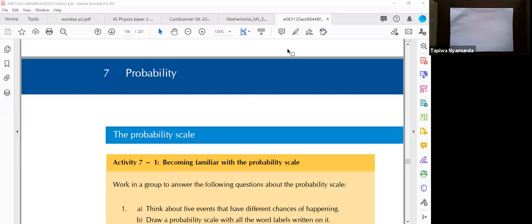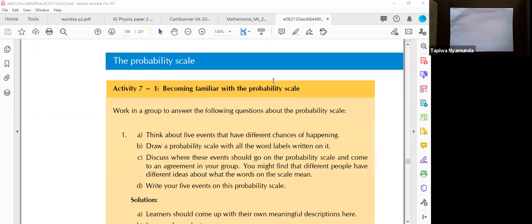Okay, so that is what we are going to look at. The best way to look at these chapters is just to look at the questions and work out how to do the question. So let's look at this activity I have for you here.